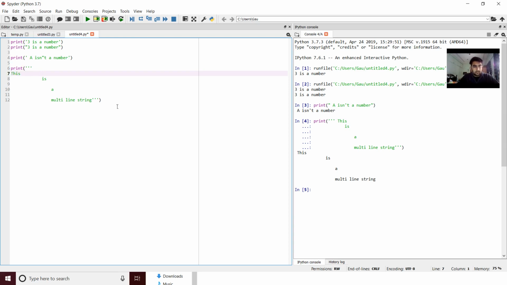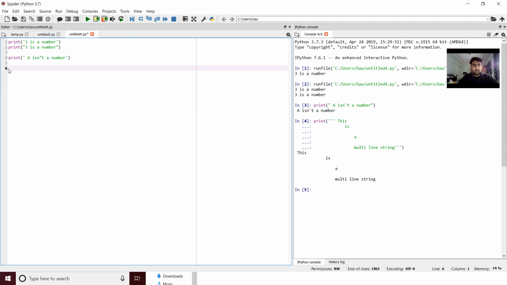Great. So another method. Python has a special slot reserved for this backslash, even in the print statement. So when I'm printing a string and I say this is, and then backslash n, n means next line. This is a, and I'll again use backslash n, multi-line string.